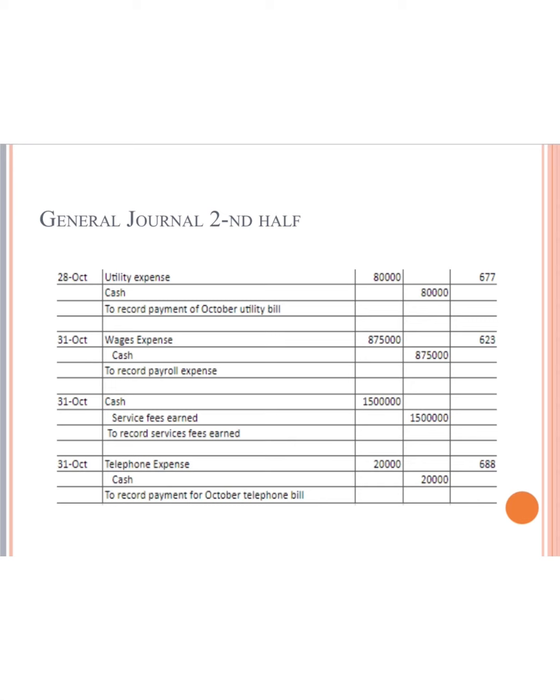On the 31st October, we paid our employees their wages. Also on that day, to record service fees earned, we got 1,500,000 tenge in our cash. And also, to record payment of the October telephone bill, for the telephone expense, we spent 2,000 tenge.